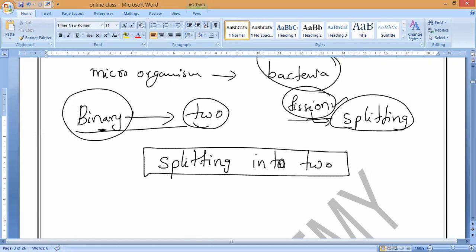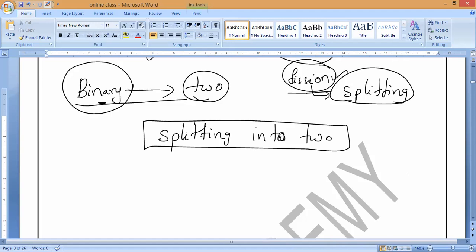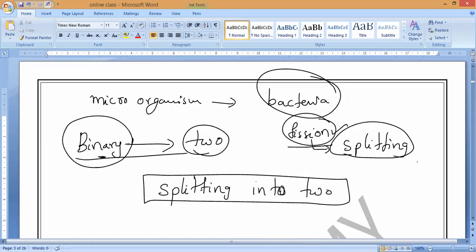I will also show you pictures of this, as seen with a microscope, because these are extremely small unicellular organisms. We cannot observe them with our naked eye. So if you want to see the binary fission in amoeba, Paramecium and the unicellular animal Leishmania, we have to see with what? Under a microscope. Then we can see how the binary fission is taking place.